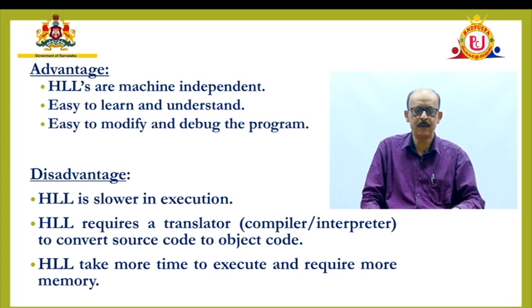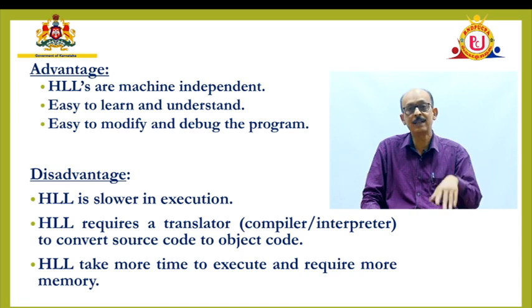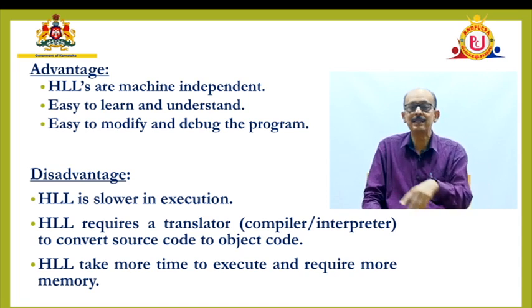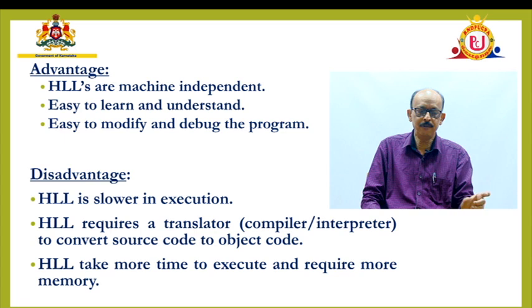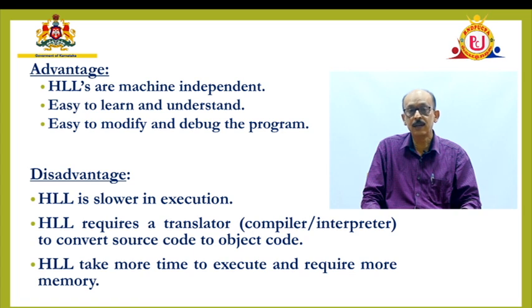The disadvantages are negligible. For example, it is slow in execution because it needs to be translated and then executed. Time will be consumed there. Two types of translators are required for conversion from high level language to machine level language program. And it requires more memory space also.